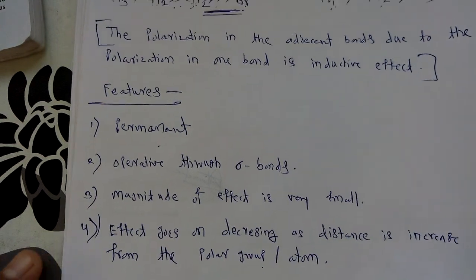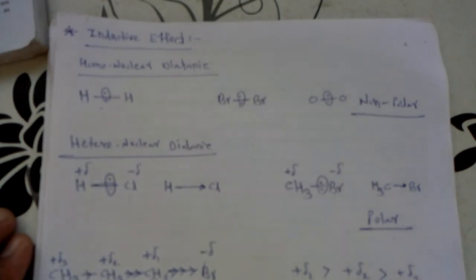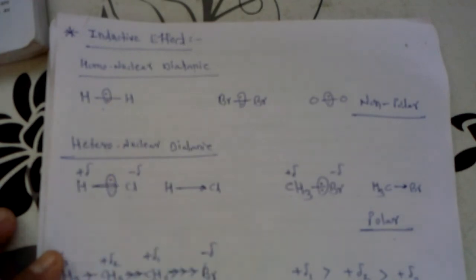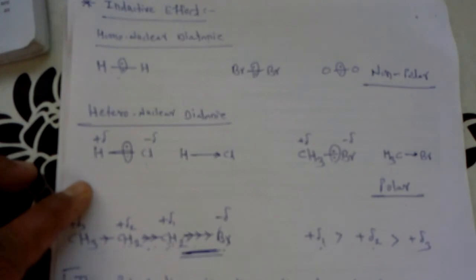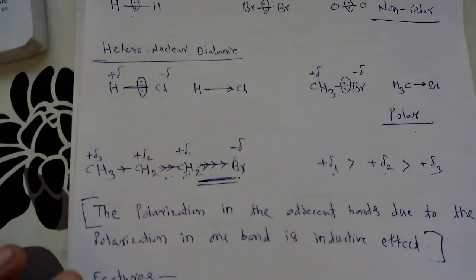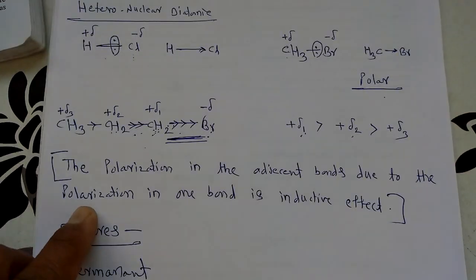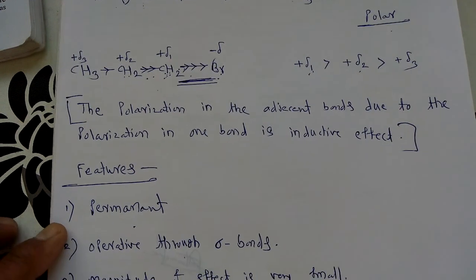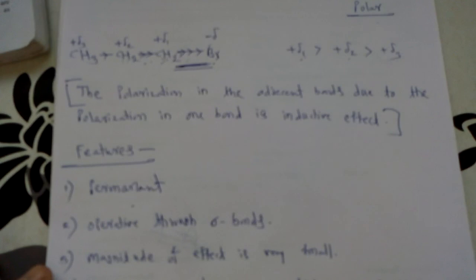So in today's lecture we started the first structural effect from the syllabus, that is called the inductive effect. Before studying this, we discussed the 2 important types of molecules, the homonuclear diatomic molecules and heteronuclear diatomic molecules. After that we studied the simple definition of this inductive effect, that is, the polarization in the adjacent bonds due to the polarization in one bond is called the inductive effect. And after that we took the features of this effect in short. The remaining aspects of this effect we will take in the next lecture.